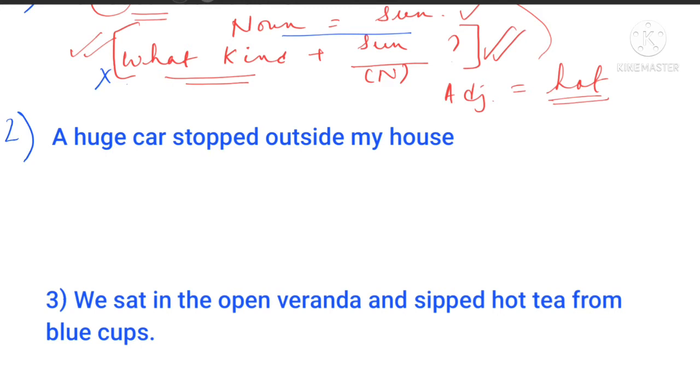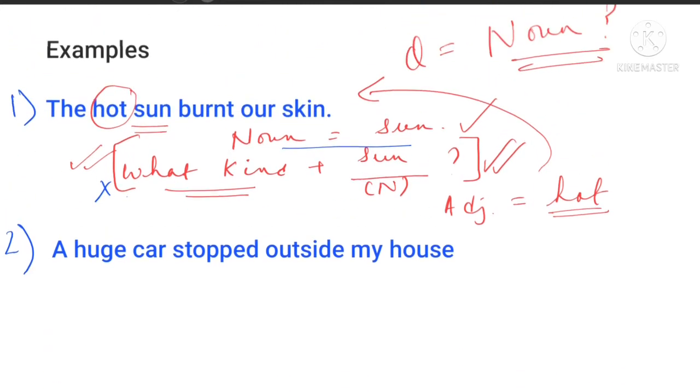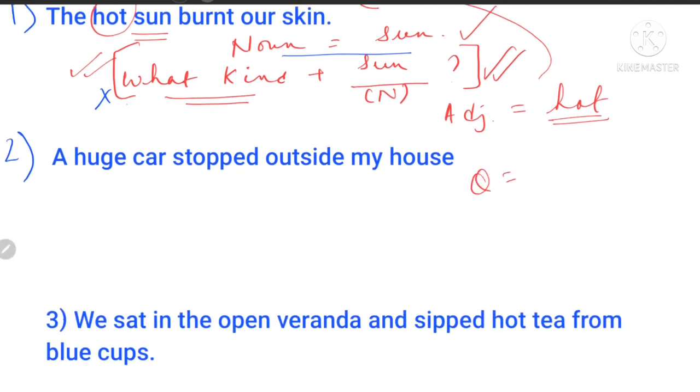We'll move forward. It says, a huge car stopped outside my house. A huge car stopped outside my house. So first of all, what do we have to find? We have to find where the noun is. Look for it, and if you find it, tell me what the noun is. Over here I see that the noun is car. So we have got the noun. Now please pause the video and use the above formula to find the adjective of quality. If you have found the wrong noun, my dear, you will never get the adjective. If you find the noun properly, you will get your answer.